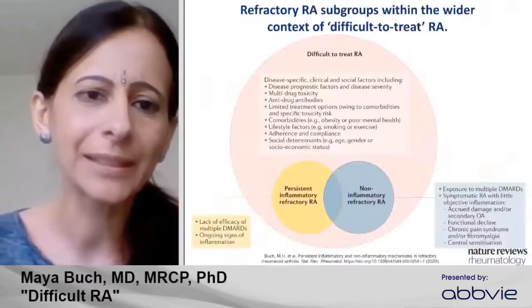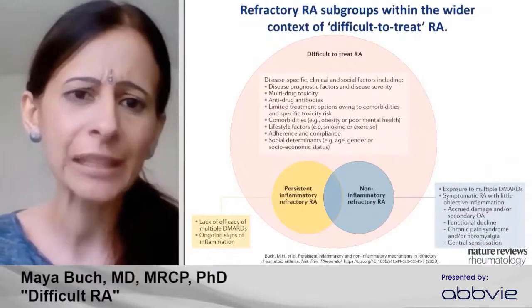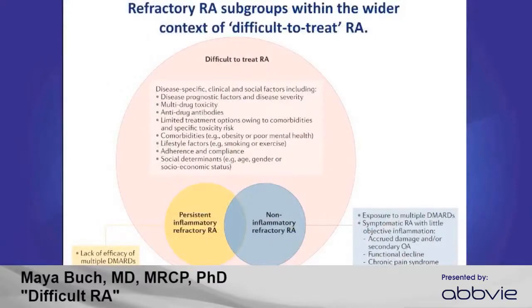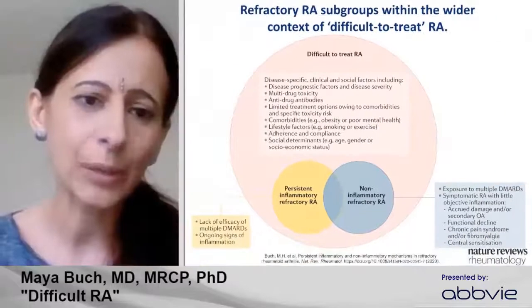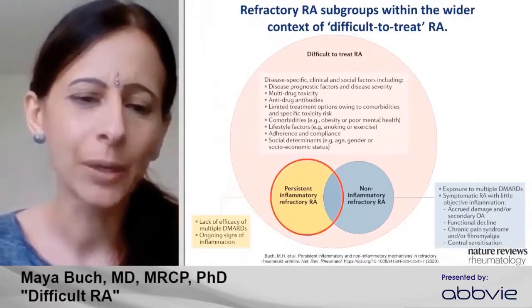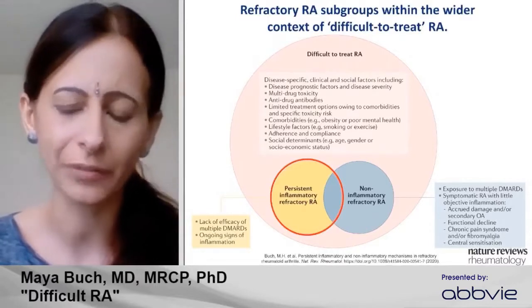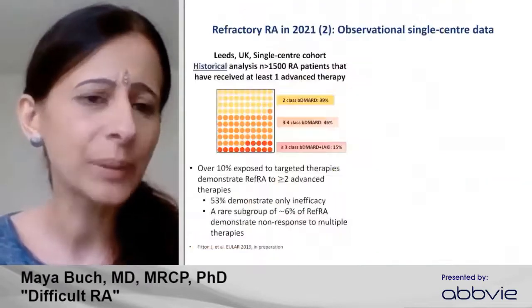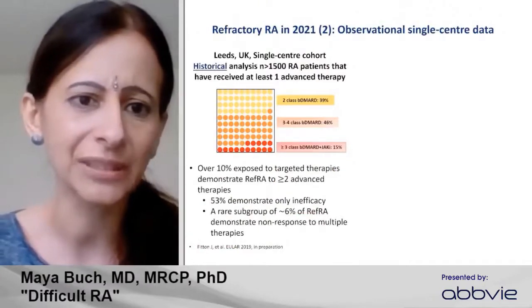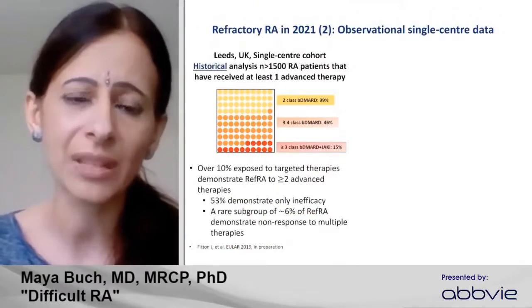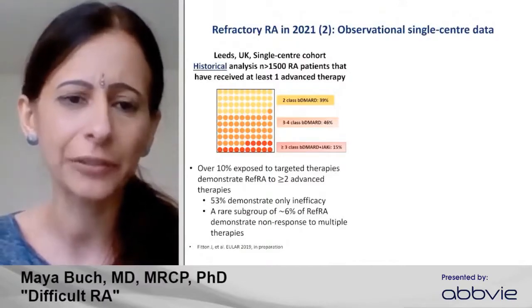So if we go back to one of my earlier slides of difficult to treat RA, including this whole host of components that can make disease assessment and treatment decision-making challenging, I would now perhaps divide refractory RA, in terms of patients who've had multiple trials of therapy, into those that have persistent inflammation and those that don't. And again, when we talk about true refractory disease, we're really speaking to those with persistent inflammation. Where I used to work in Leeds, we looked at this in our historical cohorts and found a sizable proportion had gone across that treatment pathway I showed you at the very beginning, failing almost all the classes of biologics and even JAK inhibitor.